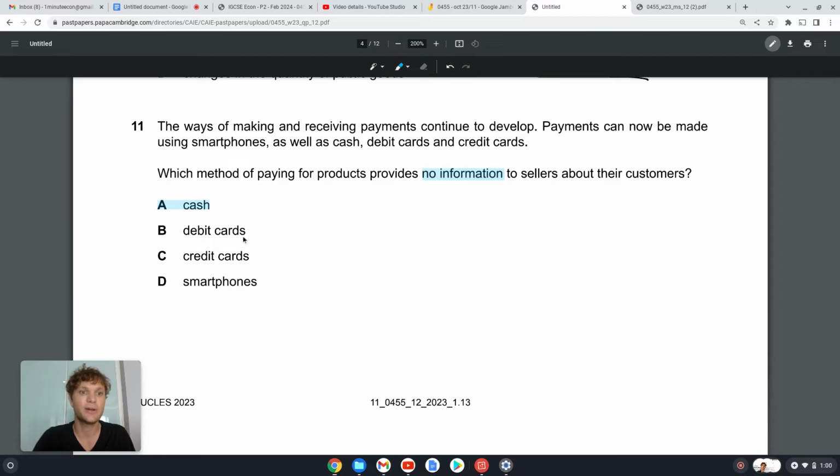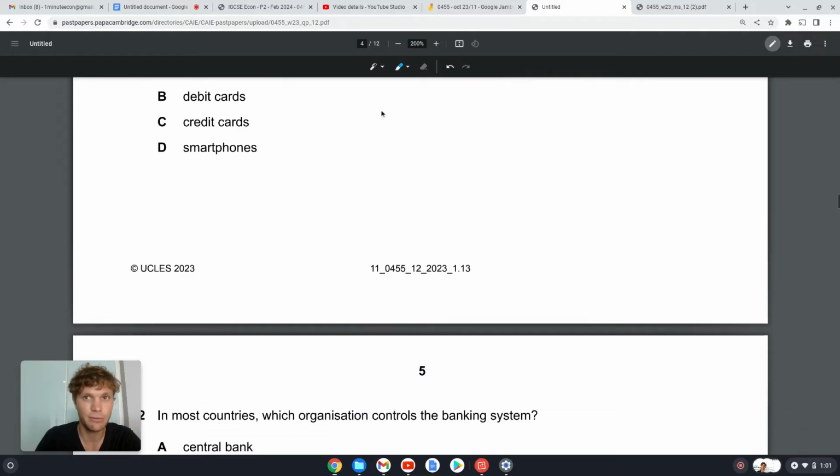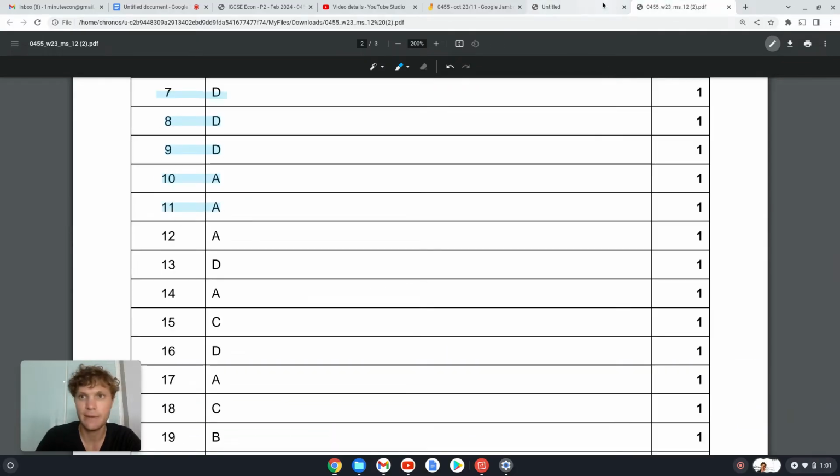If they're paying on a debit card, you can look up my information at the bank. If I pay with a credit card, you get all my information on there. With a smartphone also, you will have my bank account, the name of my account holder and all that. So you're able to track down information with debit cards, credit cards, and smartphones because you're basically using an app which has your information logged in for credibility and accountability. But when you pay with cash, you're not given any information. So 11A.